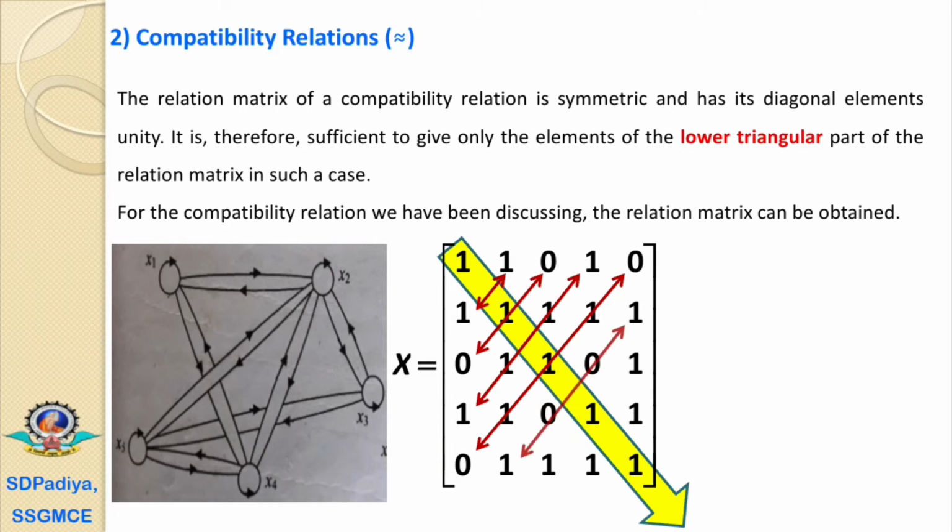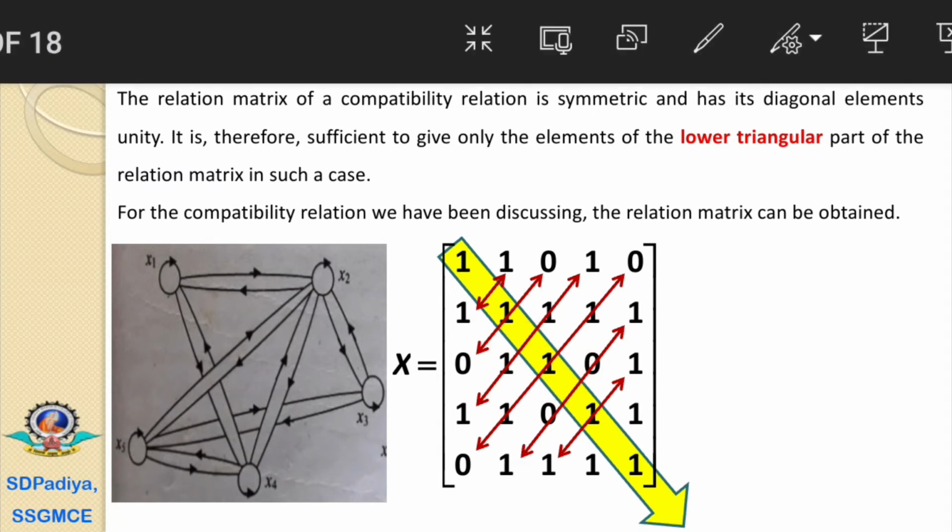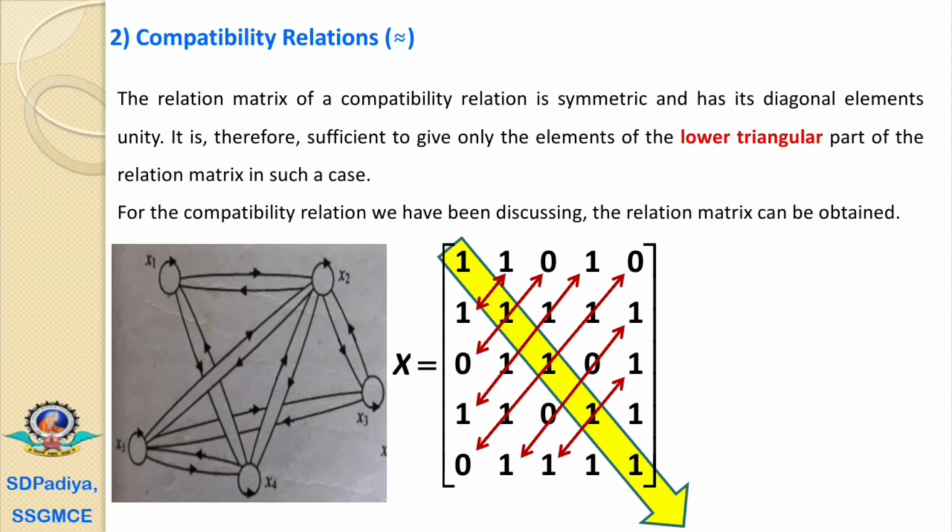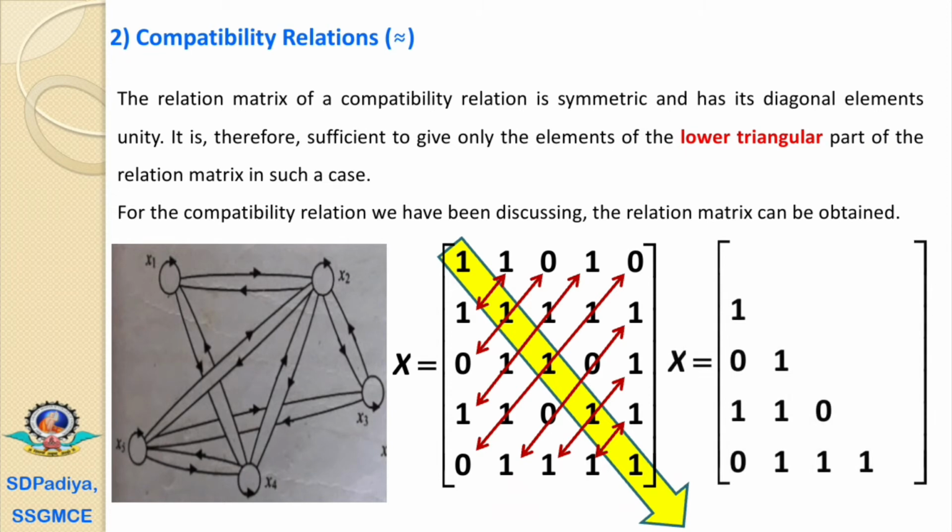If we move further, the value at the position 1, 5 and 5, 1, 0, both are the same. Same for the value at the position 2, 5 and 5, 2, both are the same. If we fold this matrix at these diagonal elements, then you can observe that it is a mirror image. That's why for the compatibility relation, the matrix can be designed only for the lower triangular or the upper triangular. No need to repeat all these things.